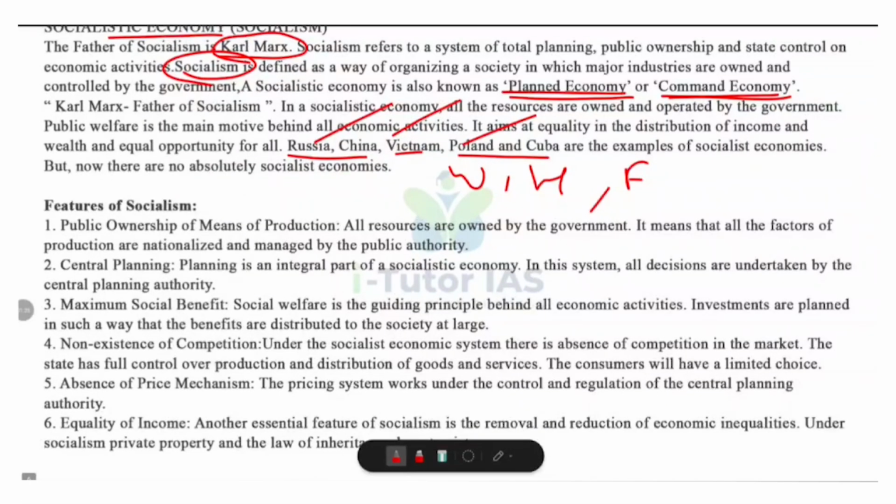So what is the main aim of socialism? The main aim is to ensure equality in income and wealth and equal opportunity for everyone to lead a decent life. So unlike capitalism, which focuses on profit, socialism focuses on people's welfare and equality.